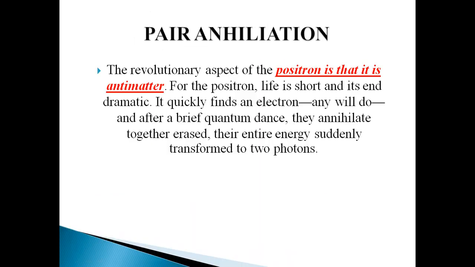In this video we will learn about the pair annihilation process. In the last video we discussed in detail the pair production process, but this time we will discuss pair annihilation. Here is a little introduction about the positron, because in pair production we saw that when gamma rays pass through a nucleus, they produce a pair of particles, that is a positron and an electron.